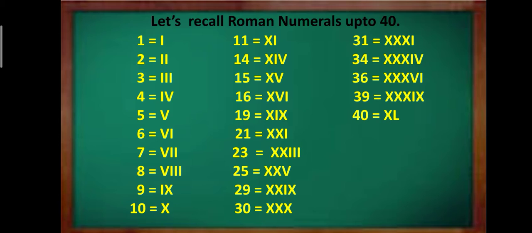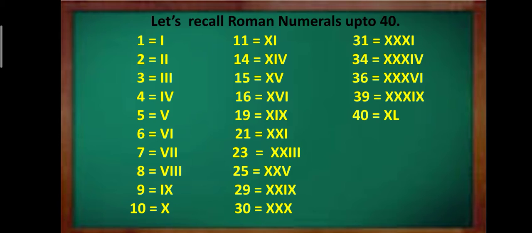So we will have here the value of 4 as IV. Now what does it mean? V stands for 5 and I is written before that, to the left of this Roman numeral. So we will have to subtract the value of I from that of V. So we will get 5 minus 1, that is 4. That is why 4 is written like this.